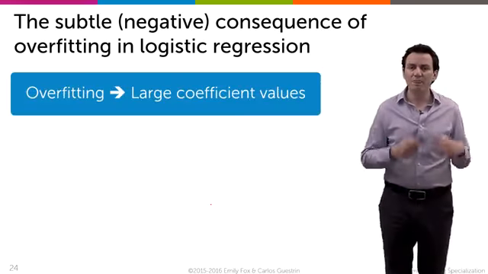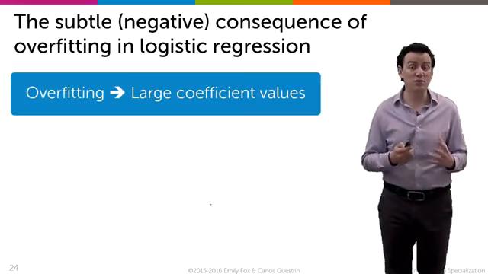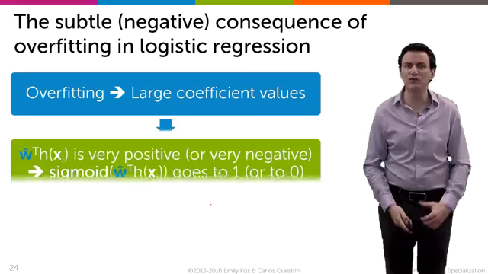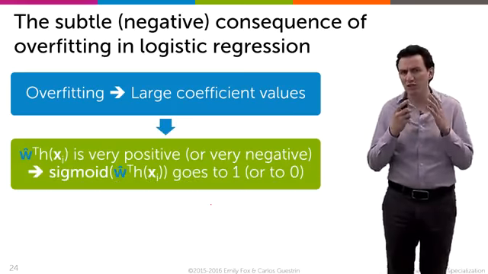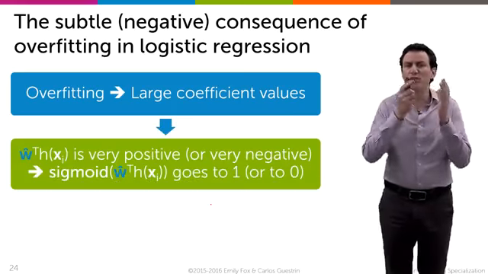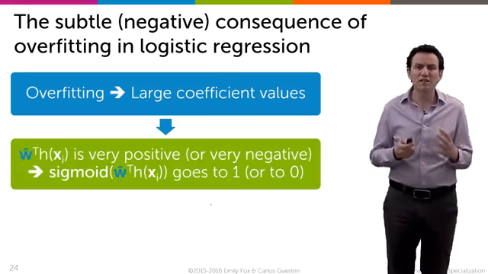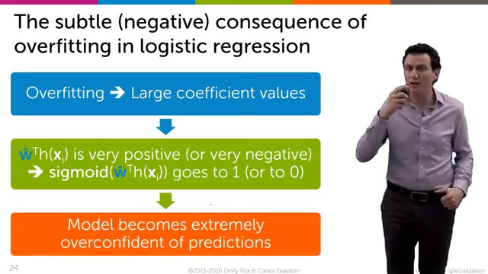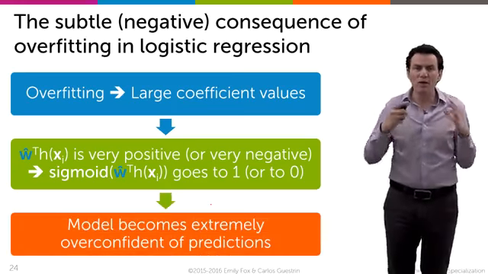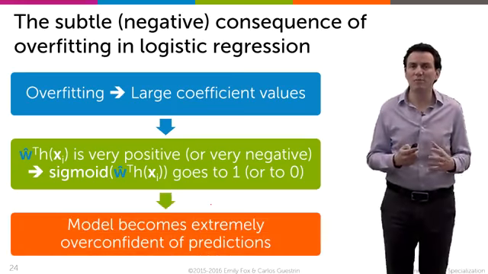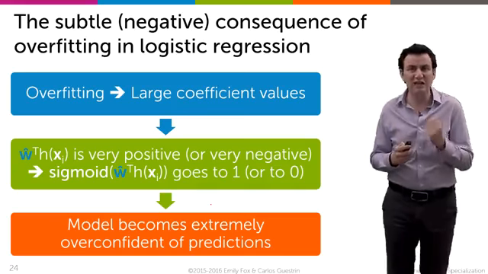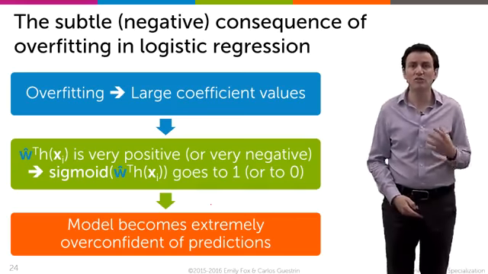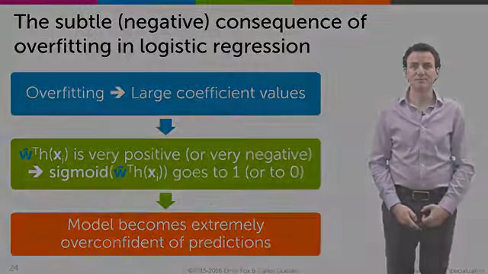So overfitting in classification, especially with logistic regression, can have really devastating effects. We can yield these really massive coefficients which push W transpose H, this score, to be very positive or very negative, which pushes the sigmoid to be exactly 1 or exactly 0. And so not only are we overfitting, but we're really confident about our predictions. We think that this is exactly a positive review when we should be more uncertain about it. So let's observe how that shows up in data.